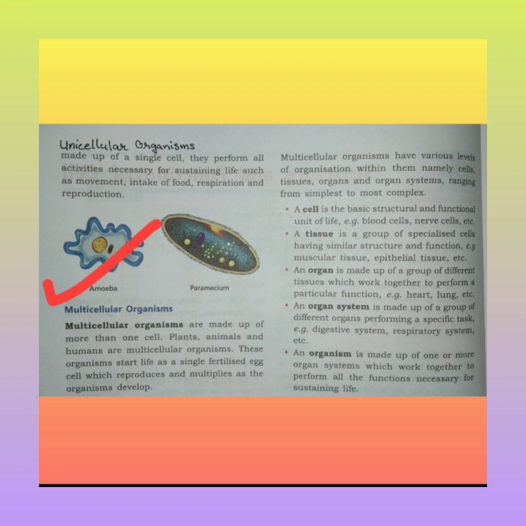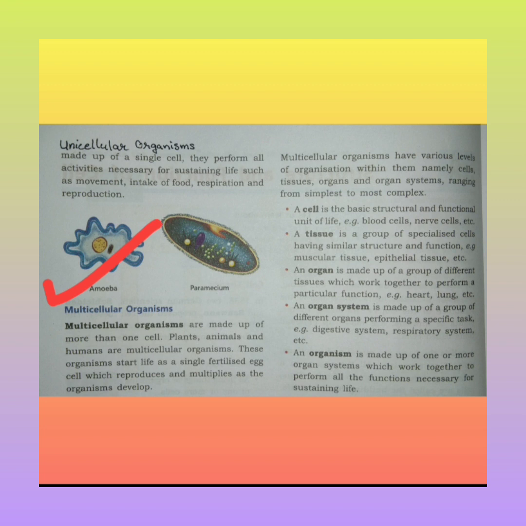Multicellular organisms are made up of more than one cell. Plants, animals and humans are multicellular organisms. These organisms start life as a single fertilized egg. As I told you, even your life begins with a single cell inside your mother's womb, which reproduces and multiplies as the organism develops.